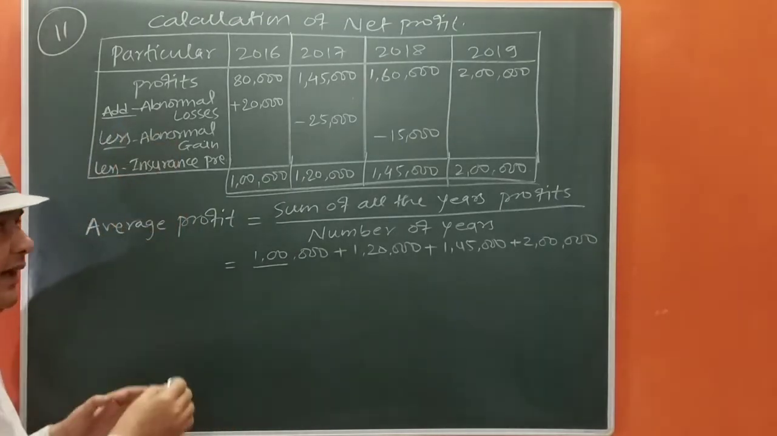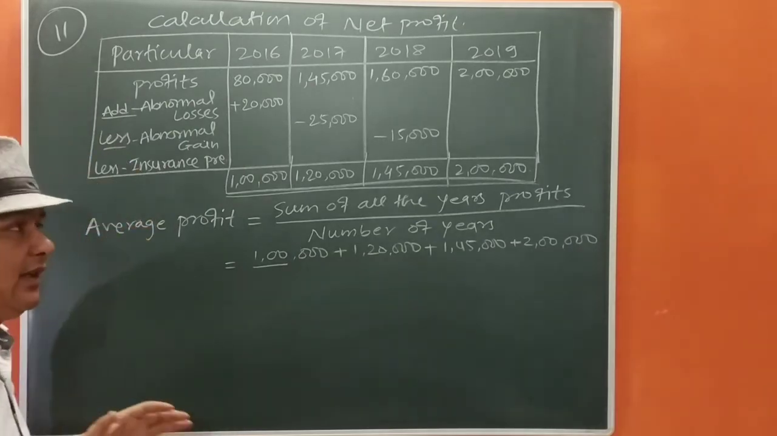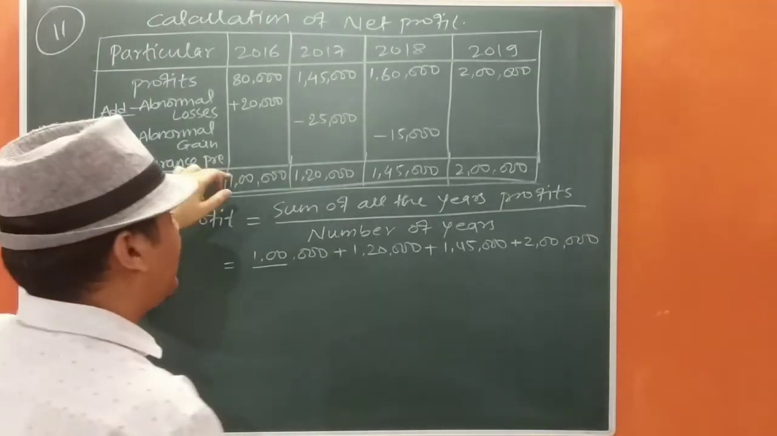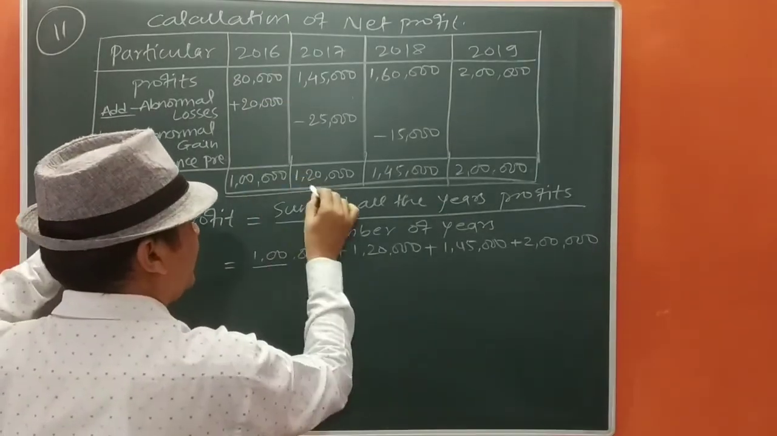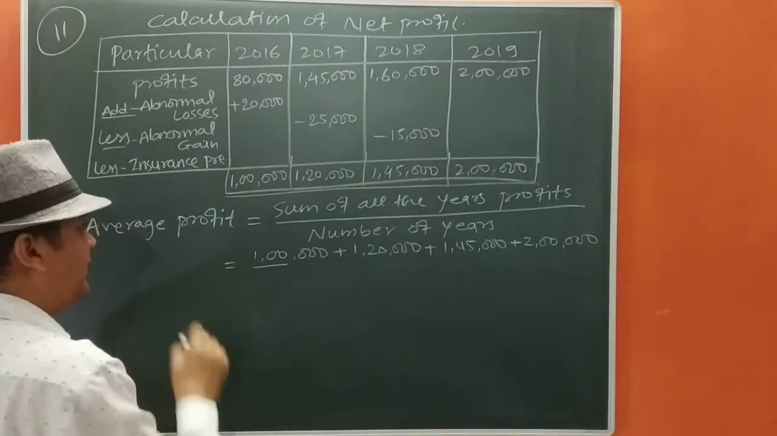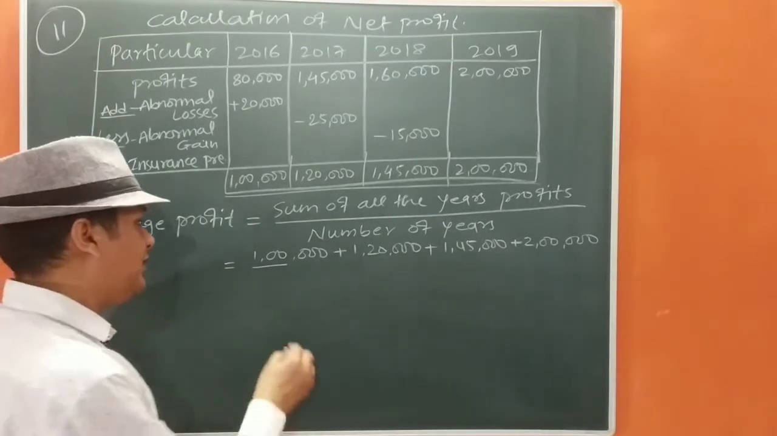We are going to add the abnormal losses. Then we are going to deduct the abnormal gains. And as the insurance premium has not been deducted, we are going to deduct it after getting the amount. We got 1 lakh, 1 lakh 20, 1 lakh 45, and 2 lakh.